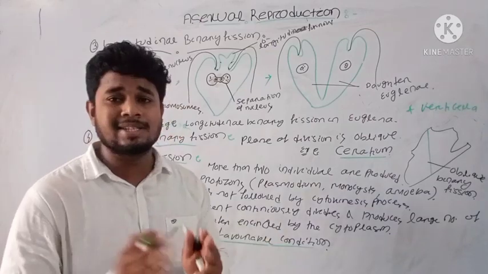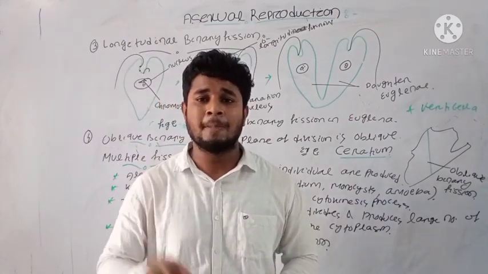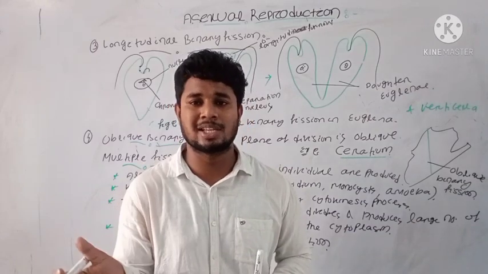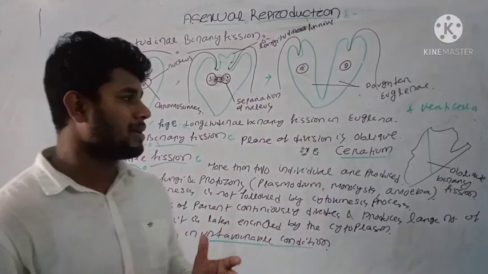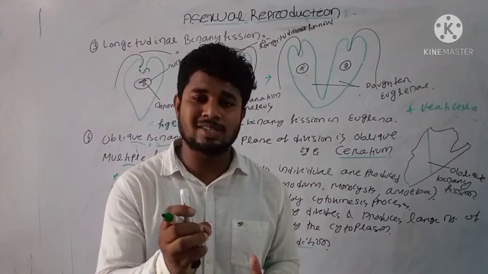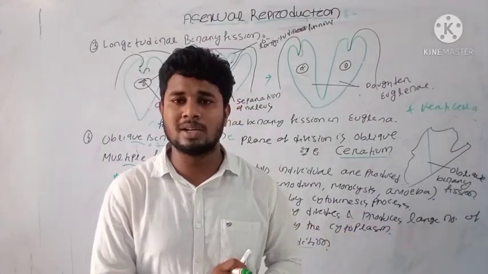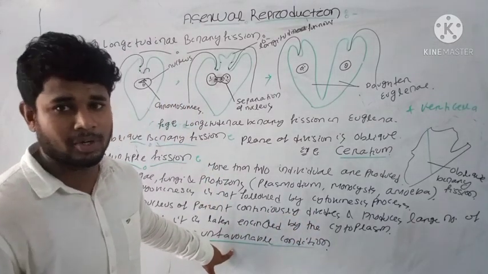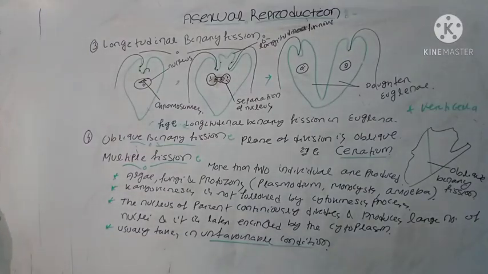We will see one example of a multiple fission process, that is Plasmodium, how the cyst is formed and how the new individuals are formed. The basic difference between binary and multiple fission is that binary fission takes place in favorable condition, and multiple fission takes place in unfavorable condition. Note down these points.